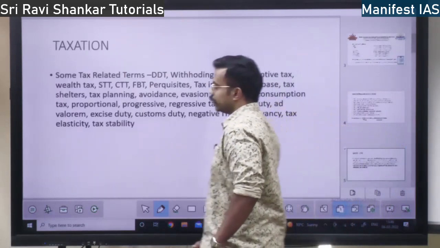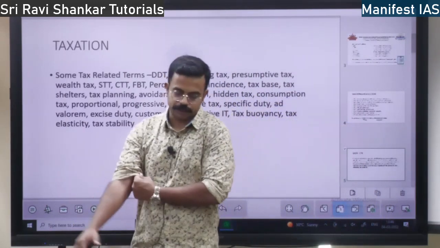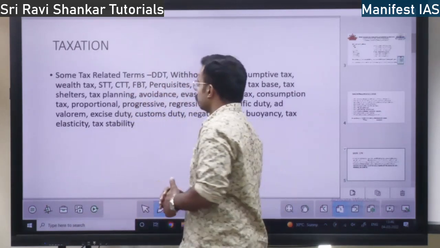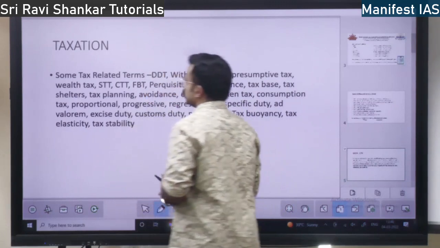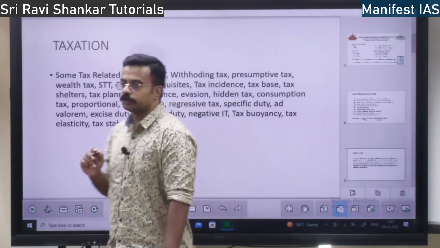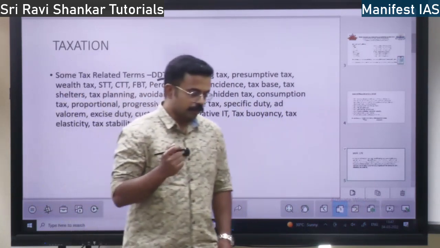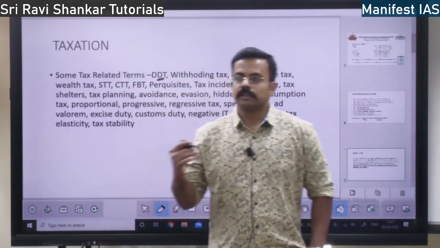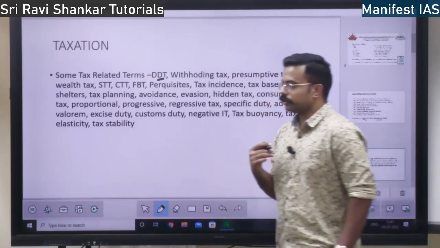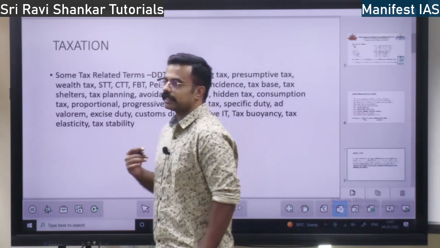Okay. So yesterday we were speaking about taxation. Some concepts about taxation are left out. Okay, we will do that. So first is DDT, dividend distribution tax. So what is dividend distribution tax? These companies are making profit in the share market.